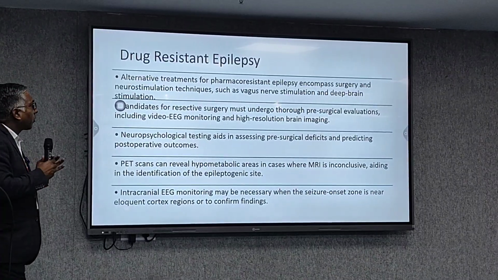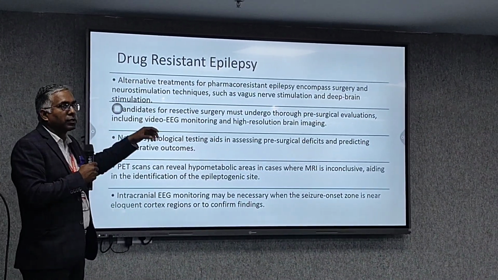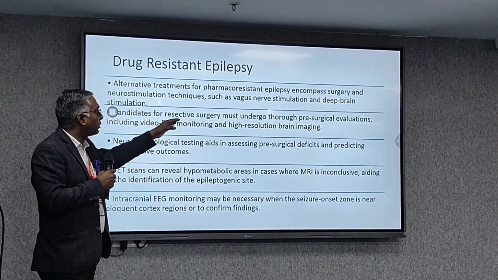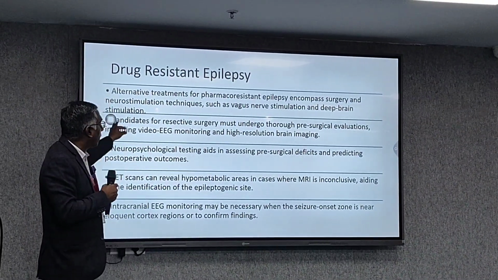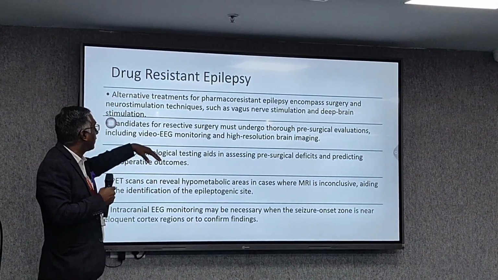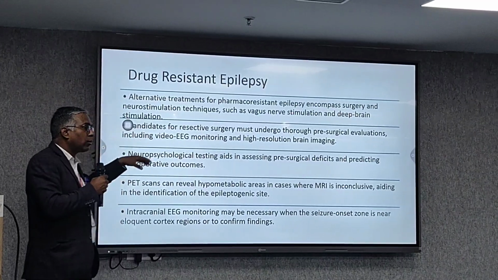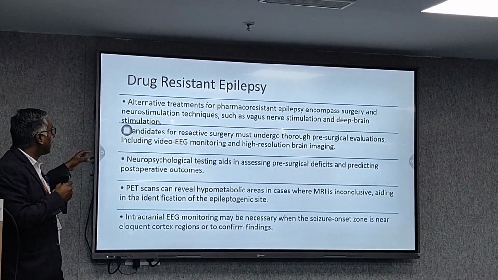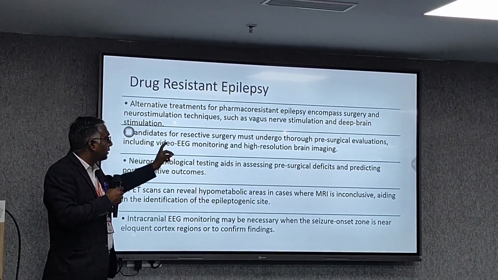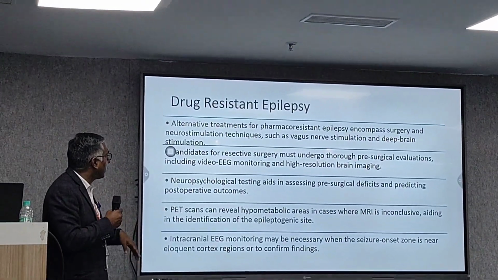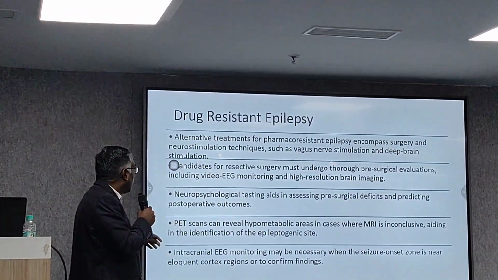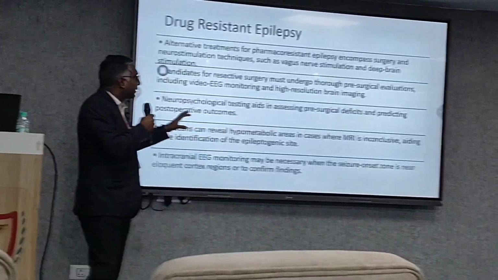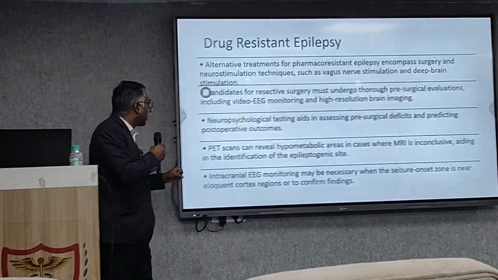Alternative treatment for pharmacoresistant epilepsy. If multiple therapy also does not work, then we have to see whether surgery might be required. Neurostimulation, newer techniques like vagus nerve stimulation and deep brain stimulation, can be offered to patients who are suffering from drug-resistant epilepsy. Candidates for resective surgery must undergo thorough presurgical evaluation, including video EEG and high-resolution brain imaging. Neuropsychological testing aids in assessing pre-surgical deficits and predicting post-operative outcome.